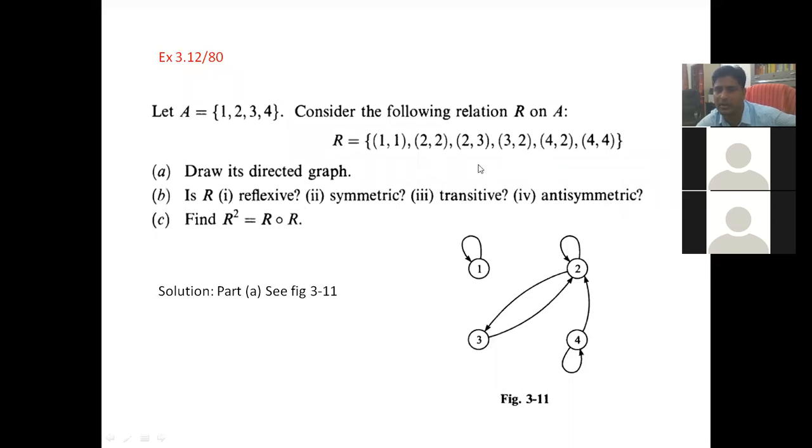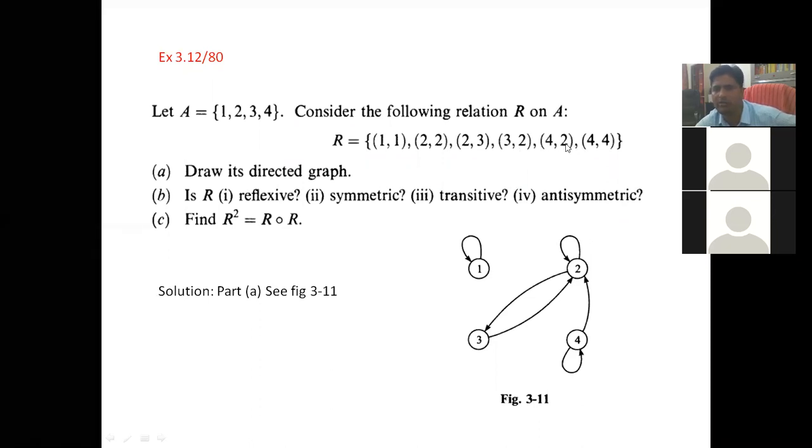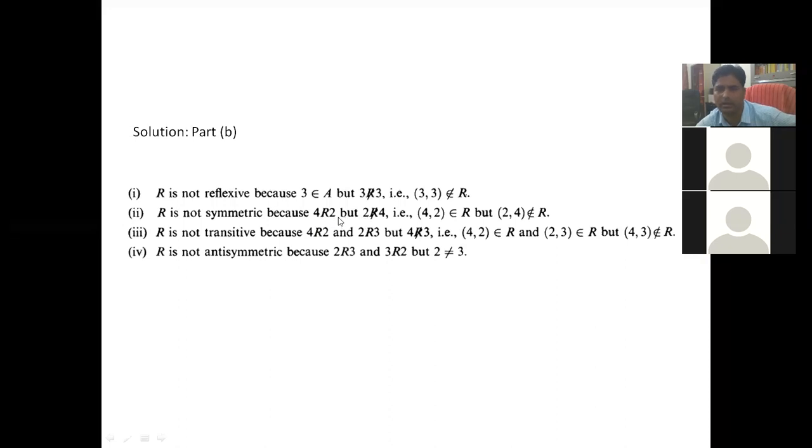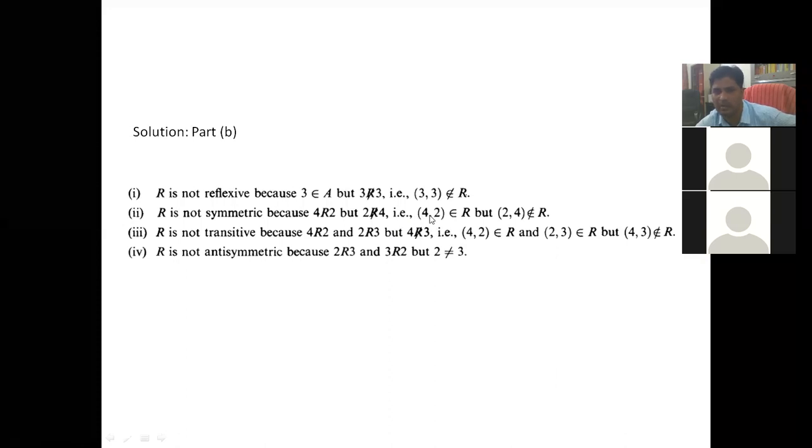Now symmetric. It is not symmetric, you see here (4,2) is there, but (2,4) is not there. You see 4 is related to 2, but 2 is not related to 4. That means (4,2) belongs to R, but (2,4) does not belong to R.